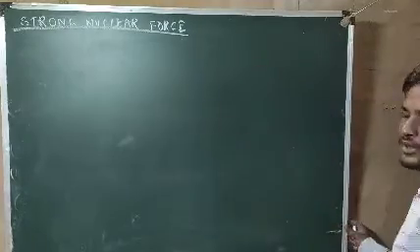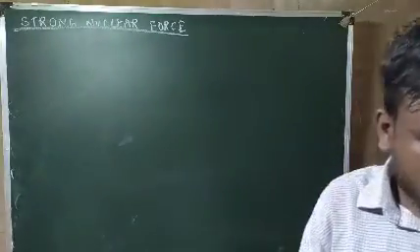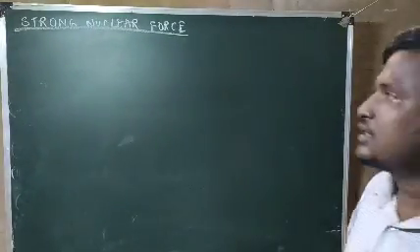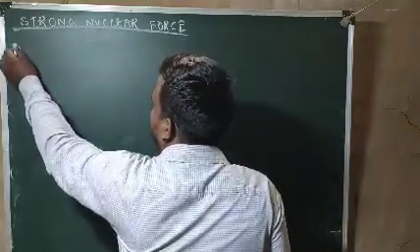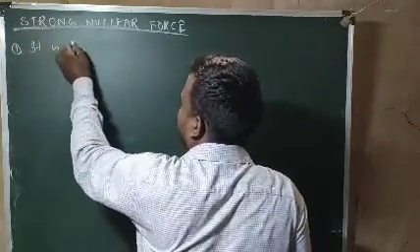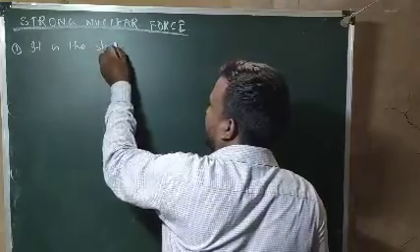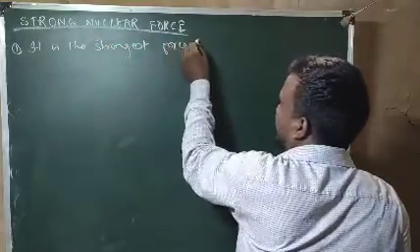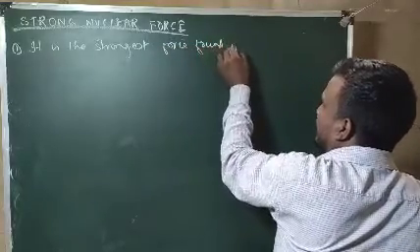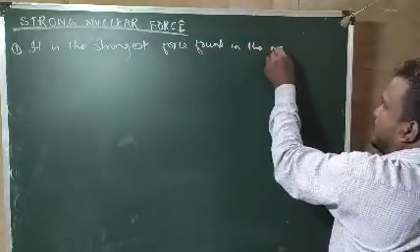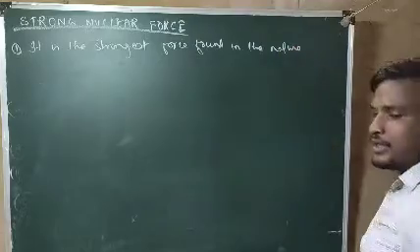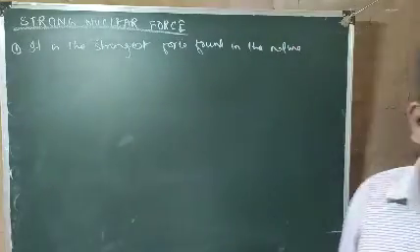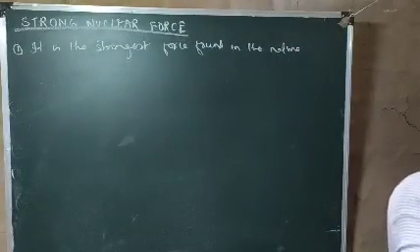Now let us see the characteristics of the strong nuclear force. The first characteristic is that it is the strongest force found in nature. Remember, the strong nuclear force is the strongest force found in nature.